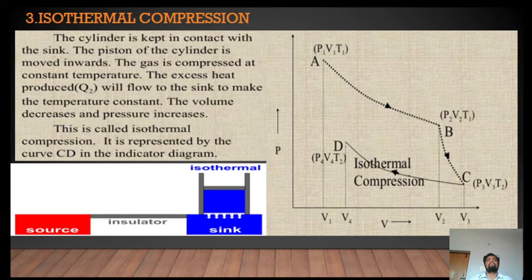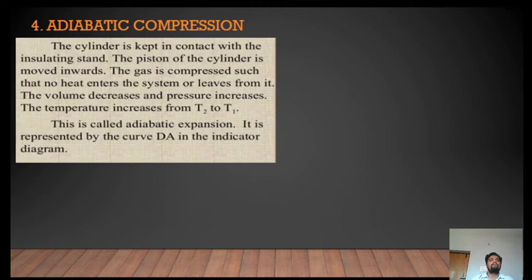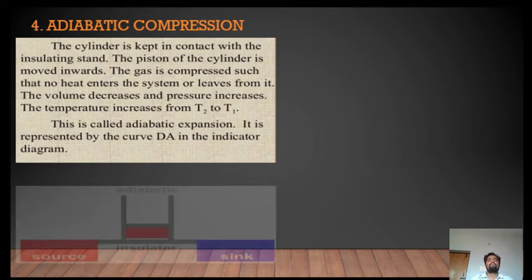So that was the third step of the Carnot cycle. The fourth step is adiabatic compression. In case of adiabatic compression, the cylinder is kept in contact with an insulating stand again. The piston of the cylinder is moved inward. The gas is again compressed such that no heat enters the system or leaves it. The volume decreases and pressure increases. The temperature increases from T2 to T1. This is called adiabatic compression. It is represented by the curve DA in the indicator diagram.